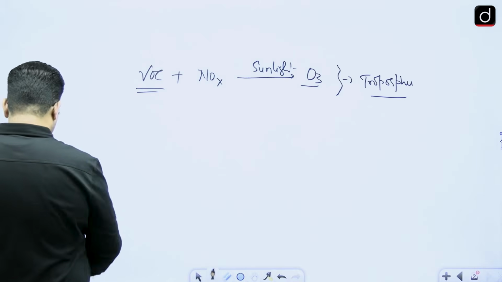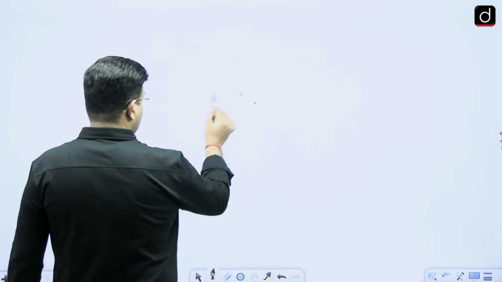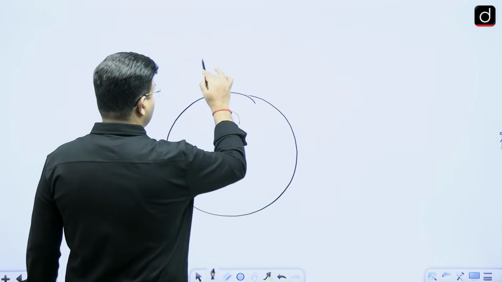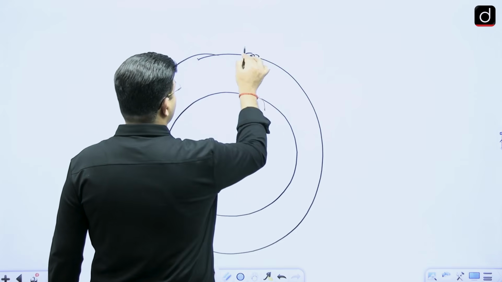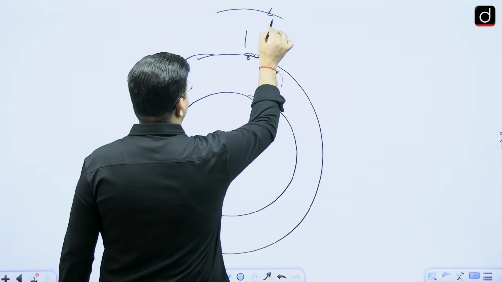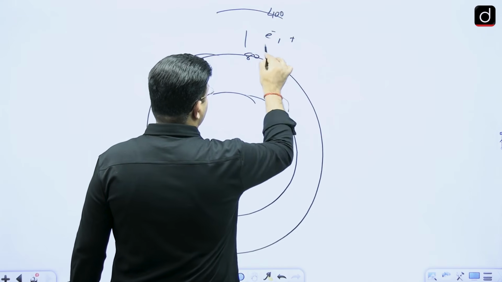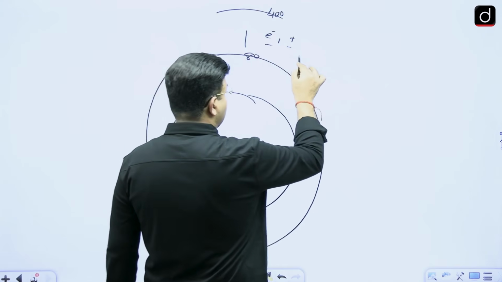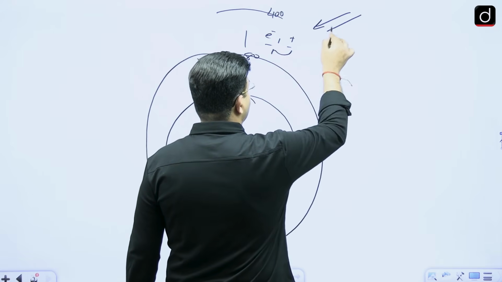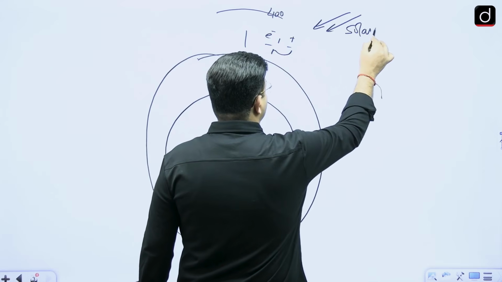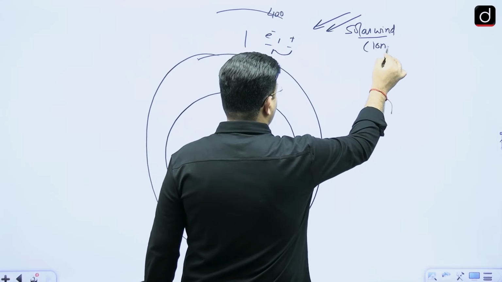In this thermosphere, above the Earth's surface at 80 to 400 kilometers, there are electrons and other ions, and these ions keep colliding with each other and with the solar winds which are coming, which are also ionized.